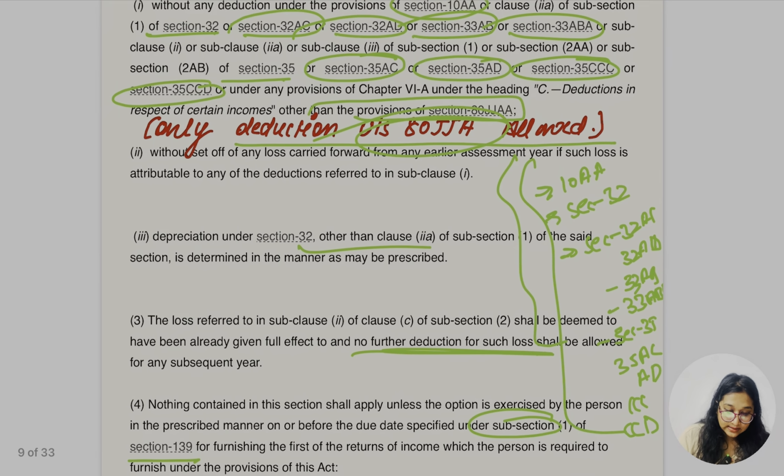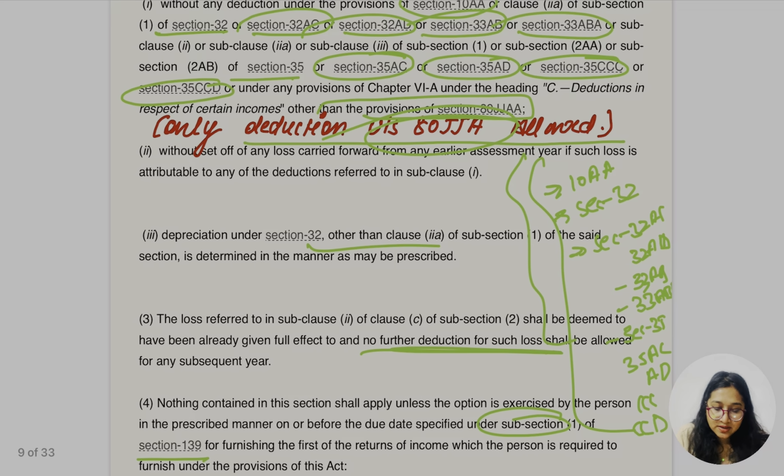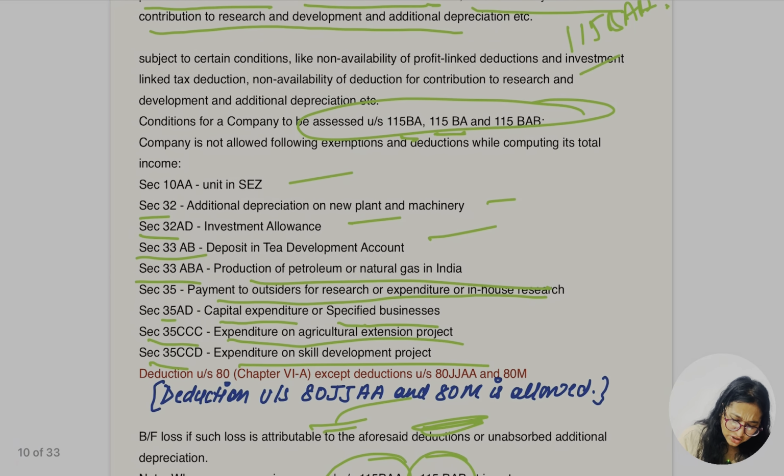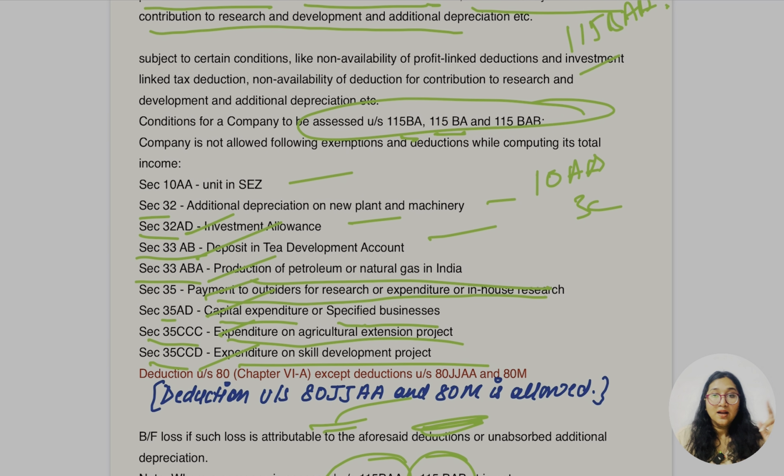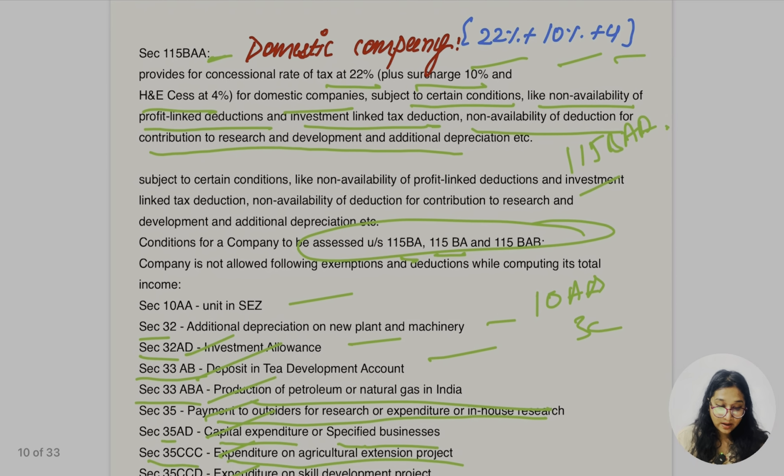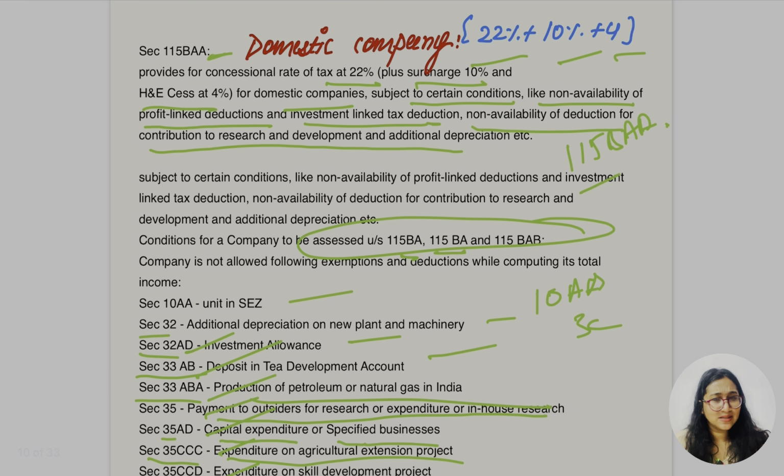The taxable rate here is 25%, 10% and 4%. In this section the deductions would not be allowed: 10AA, 32AD, 33AB, 33BA, 35AD, 35CCC and 35CCD. There are only two differences between 115BA and 115BAA: 25% and 22%, with the same 10%, 10%, 4%.